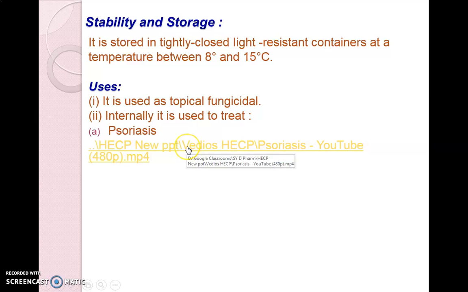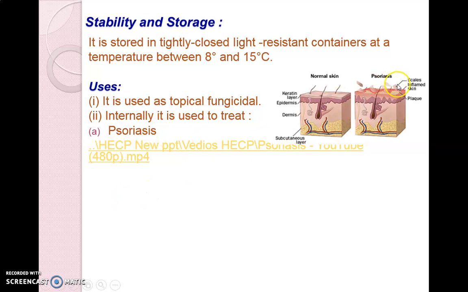The animation is already given, so you can refer to it. In psoriasis, scaled and dead skin layers are formed. If we compare, this is the normal skin and this is psoriasis. Psoriasis is actually an autoimmune disorder in which antibodies form and destroy the dermis layer of the skin, and the skin becomes dead, solid, and inflamed. So scaled and inflamed skin forms in psoriasis.